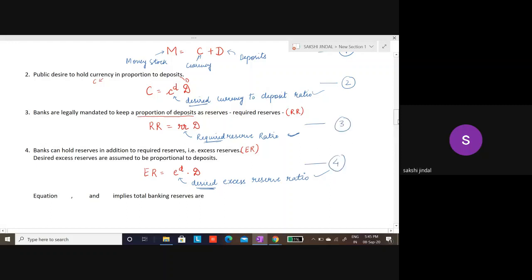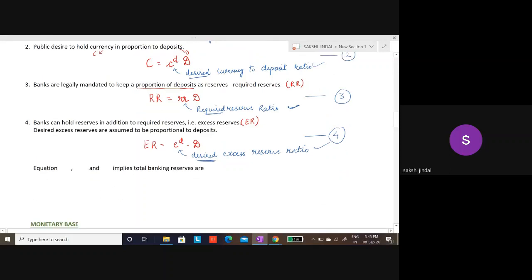Now with the help of conditions 2, 3 and 4, it implies that R is equal to RR plus ER.